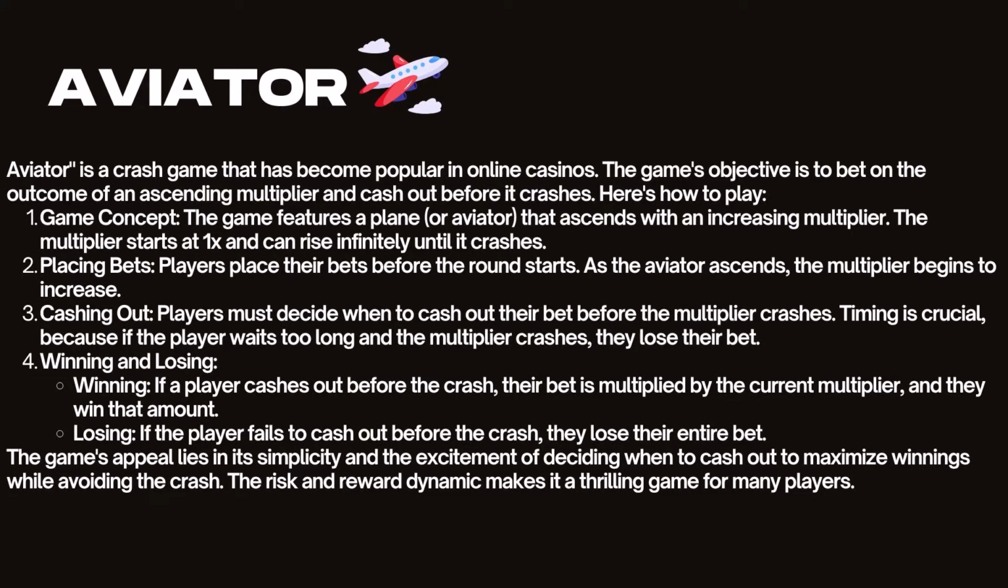Players must decide when to cash out their bet before the multiplier crashes. Timing is crucial because if the player waits too long and the multiplier crashes, they lose their bet. Winning and losing. Winning: if a player cashes out before the crash, their bet is multiplied by the current multiplier, and they win that amount.